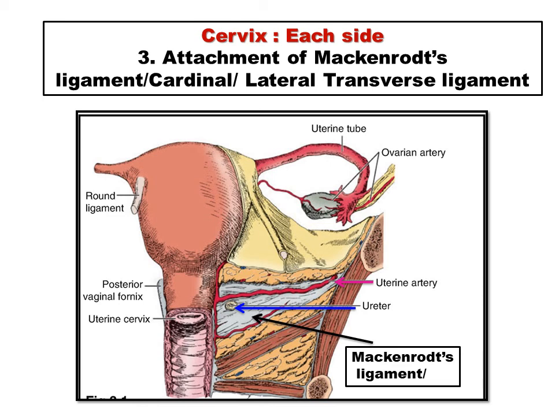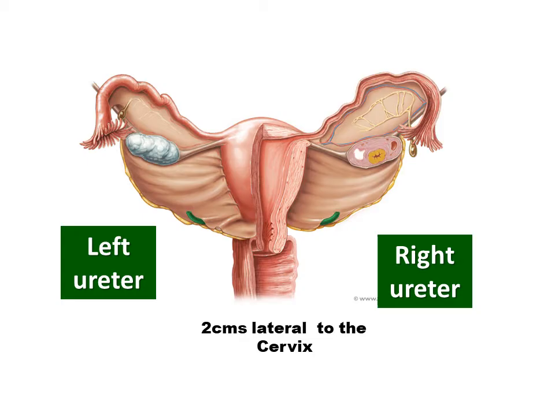So three structures are related to the cervix laterally: the uterine artery which crosses the ureter, then the ureter, and the ligament. Both right and left ureters are around 2 centimeters lateral to the cervix.